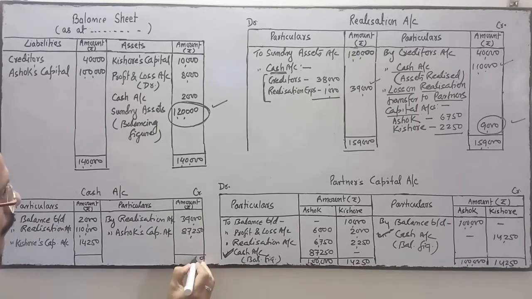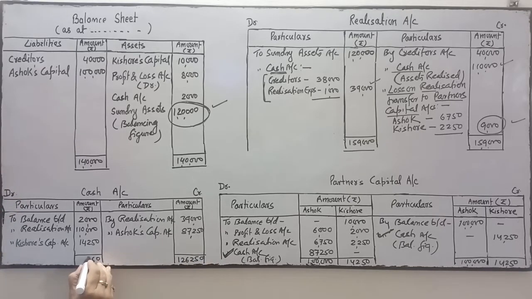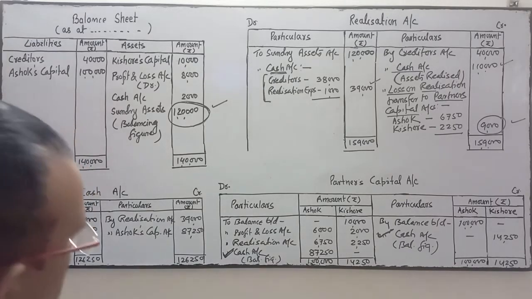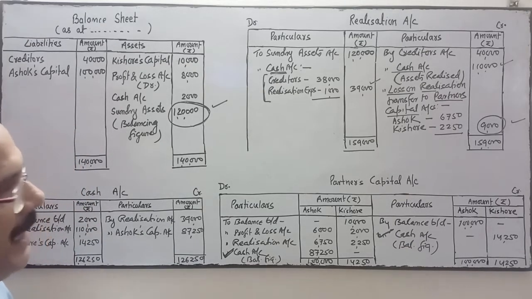This side is 0, 5, 2, 6, 12. 0, 5, 2, 6, 2, 1. 1,26,250. So total is matched. Total is matched.